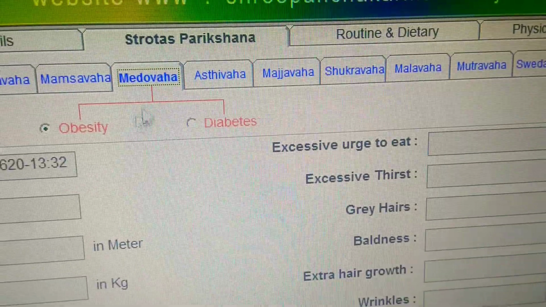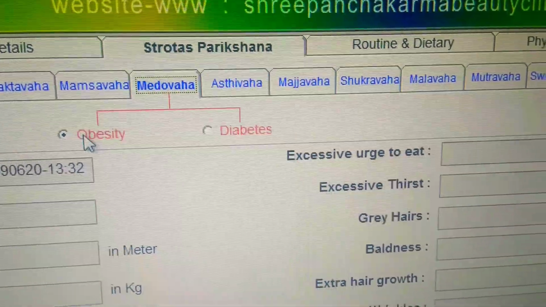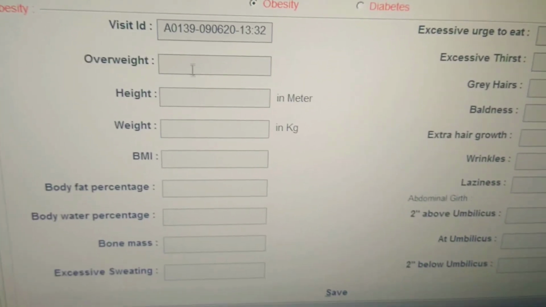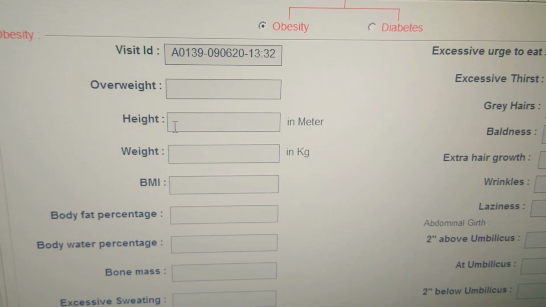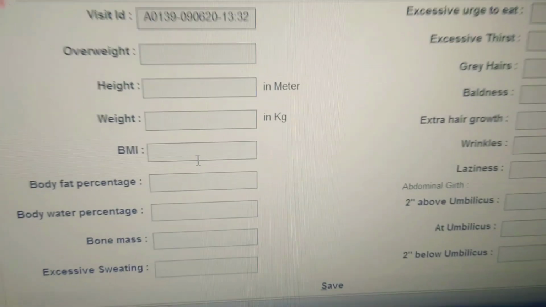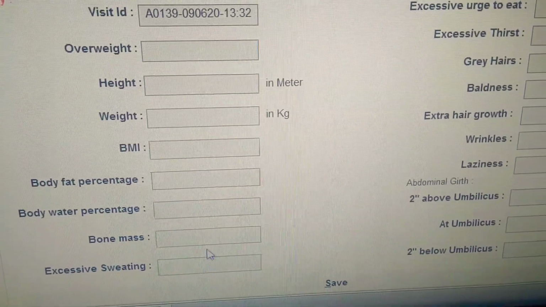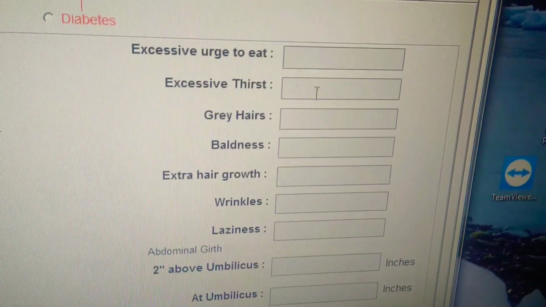Then in Medovaha, obesity and diabetes, these two factors are there. For obesity, you will write the height and weight of the patient. BMI you can see automatically, and body fat percentage, body water percentage, bone mass, all these things you can write.